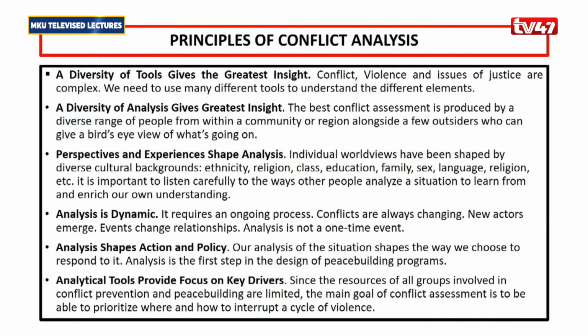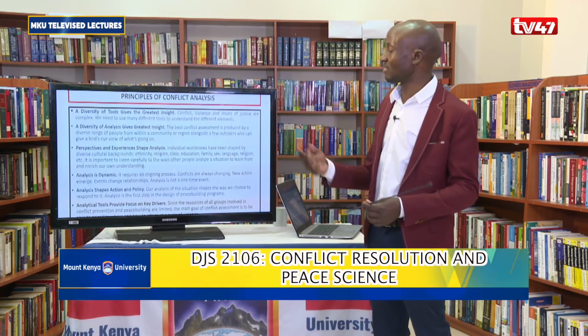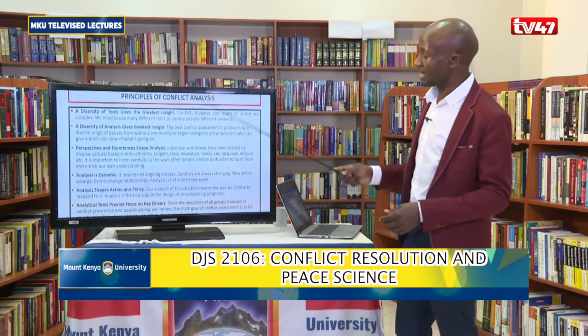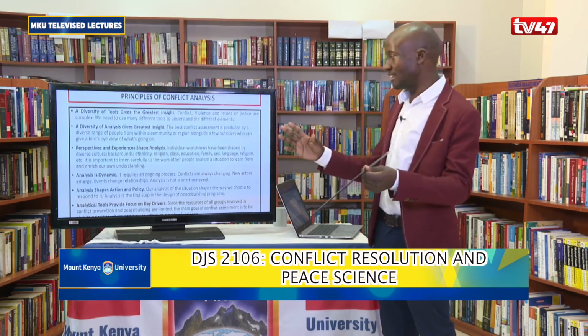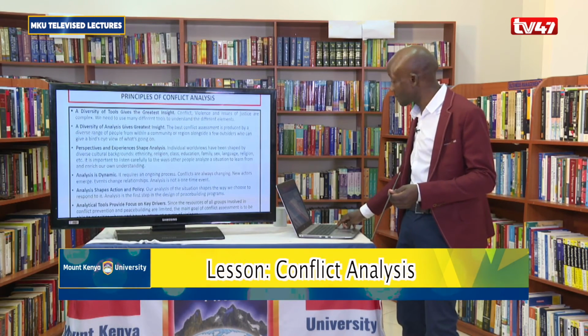Analytical tools provide a focus on key drivers, because we know that peace building is expensive. So when you start analyzing a conflict, try to use as many analytical tools as possible, so you can narrow down at least 3 causes of a conflict, so that peace building and policy of the government can focus on those 3 causes, as opposed to just mixing up and giving like 20 reasons. That way most of the money and the policy will not be spread over too many things, which might mean you do not end up solving the conflict.